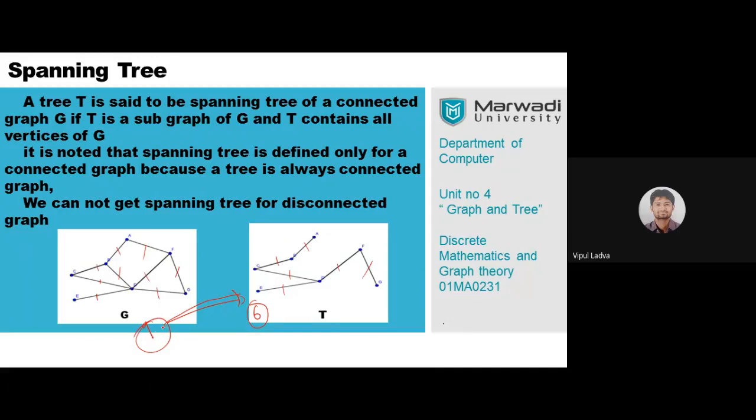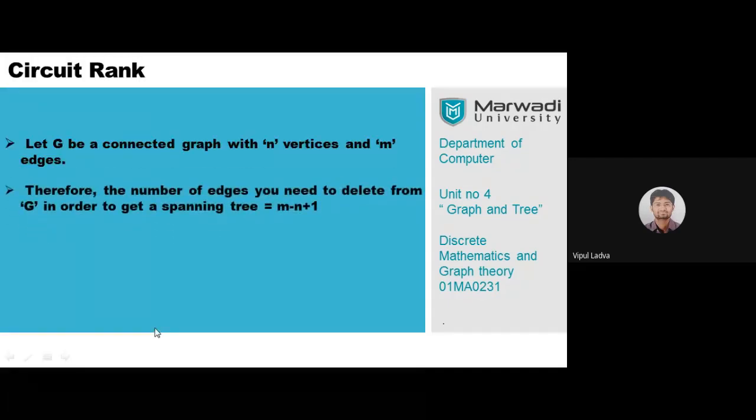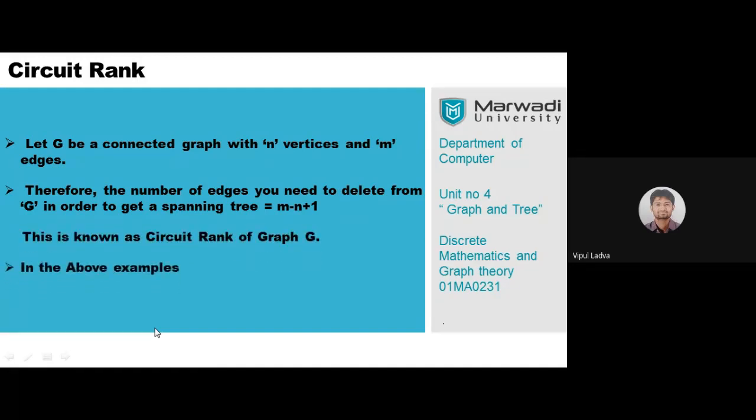The number of edges is reduced by 3. Now you will be able to understand this particular concept. Go through the second one. The number of edges you need to delete from the graph G in order to get the spanning tree is actually known as the circuit rank of that particular graph G.